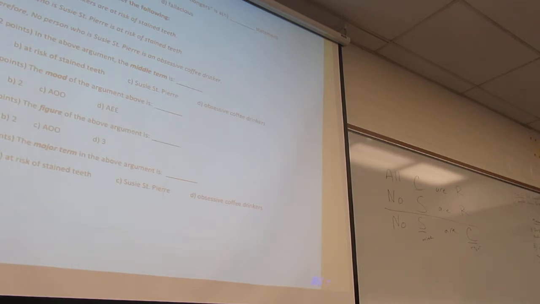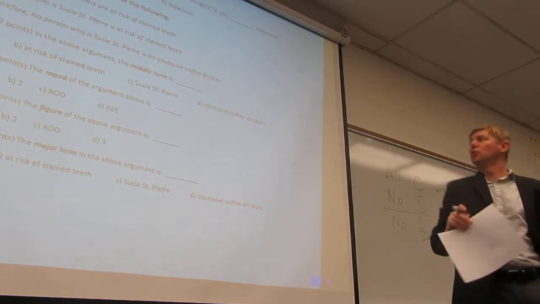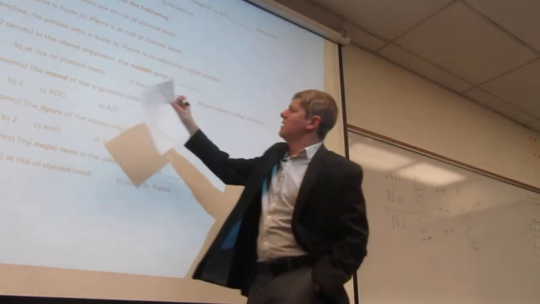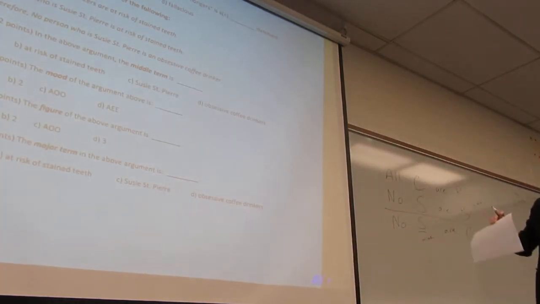Now, what's the other term called that I didn't yet mention? Middle. Yeah, the middle term, in this case, is both of the predicates. The middle term here was at risk of stained teeth. The middle term is found in each of the premises, not found in the conclusion. So the answer to this one was B, at risk of stained teeth.